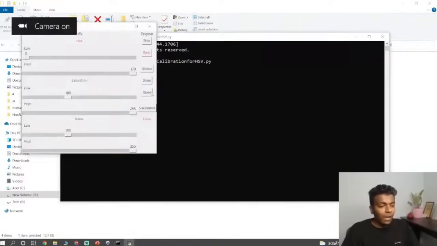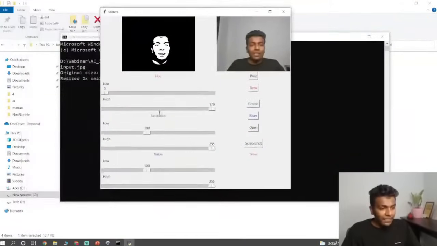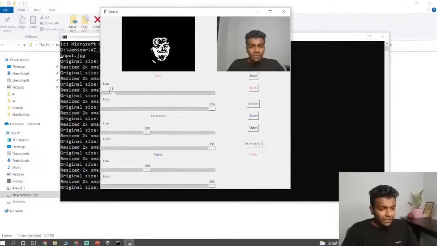Okay, so this is what we got. Just see here, my face is here, right? I'm adjusting some values. This is my face color which has been turned into white.